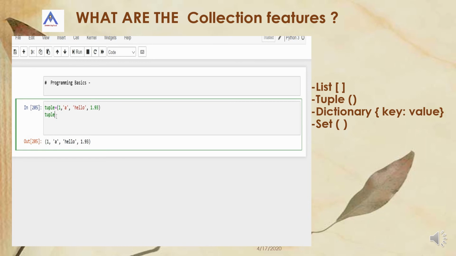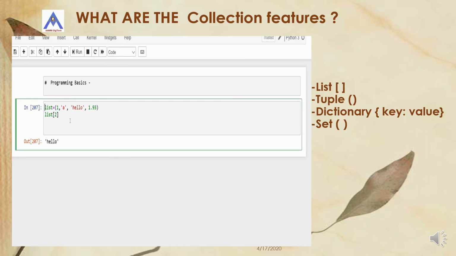If you want to access particular elements of the tuple, then you have to use the index value. Suppose I want to access A, so you have to count 0, 1, 2, 3. It always starts with index 0. So, A. Similarly, for a list also you can use the index value. Then you have to use the index value like this, and you will get the outputs.